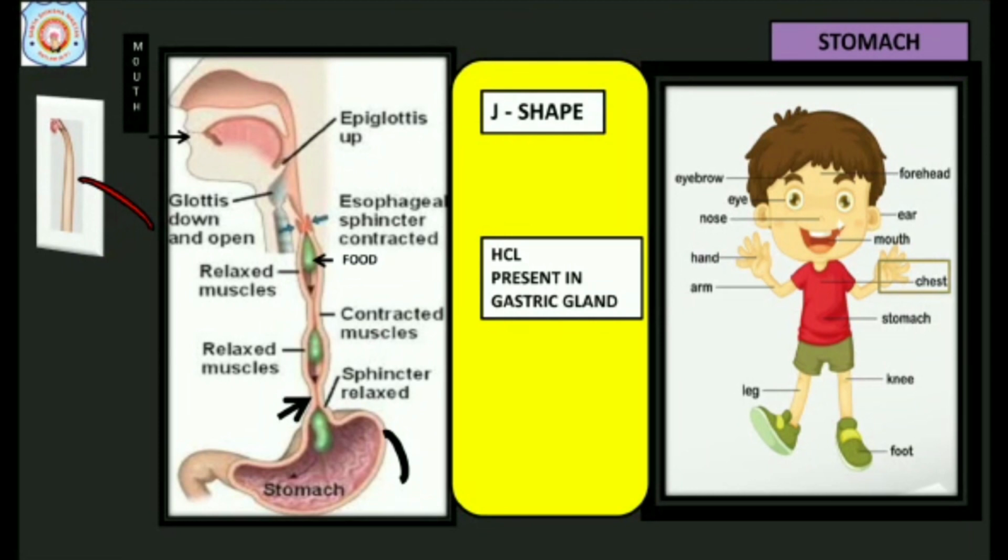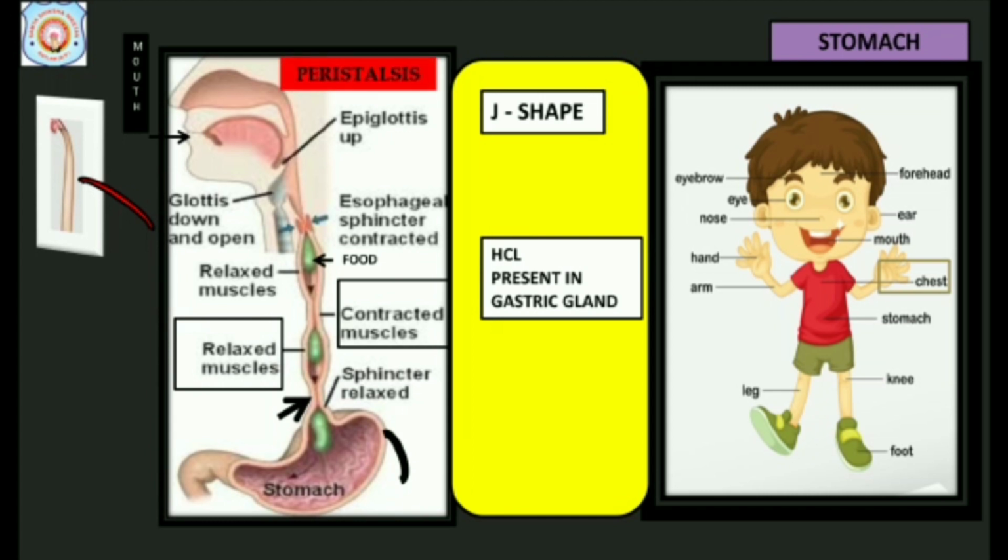Stomach. The rhythmic contraction and relaxation of muscles is known as peristalsis. Food moves forward with the help of esophagus. Food moves to stomach.